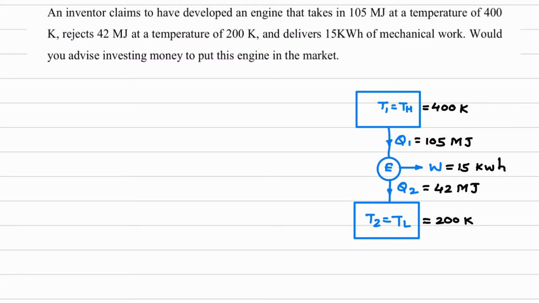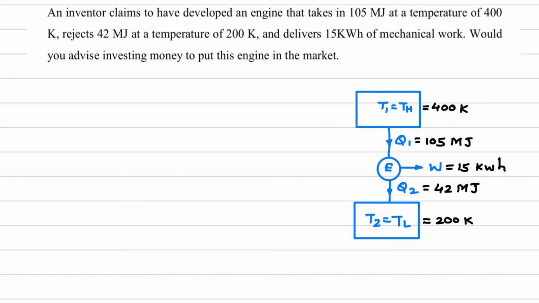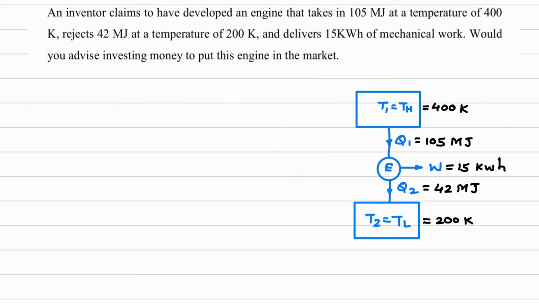Next, what is asked in the question: would you advise investing money to put this engine in the market? Now what is the meaning of this? Here it is written that the inventor claims, and that claim could be false. So how can we judge this? We can compare the inventor's engine efficiency, which is the efficiency of the actual engine, with the Carnot efficiency. Since Carnot efficiency is the greatest, if the actual efficiency is greater than Carnot, this is not possible. So we have to calculate that.